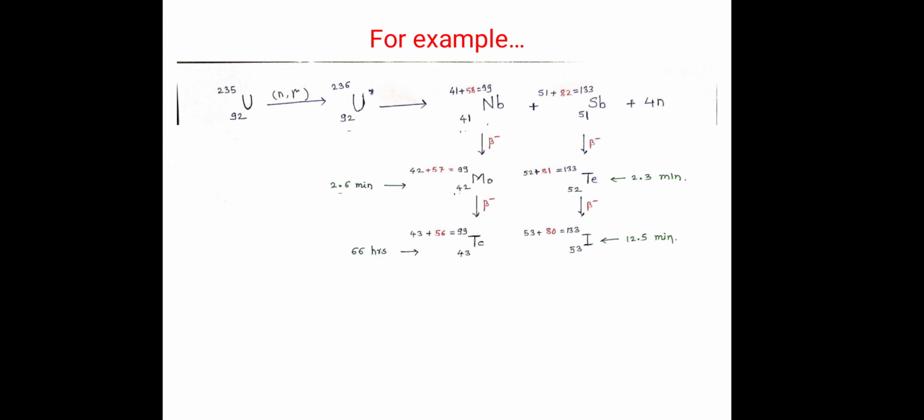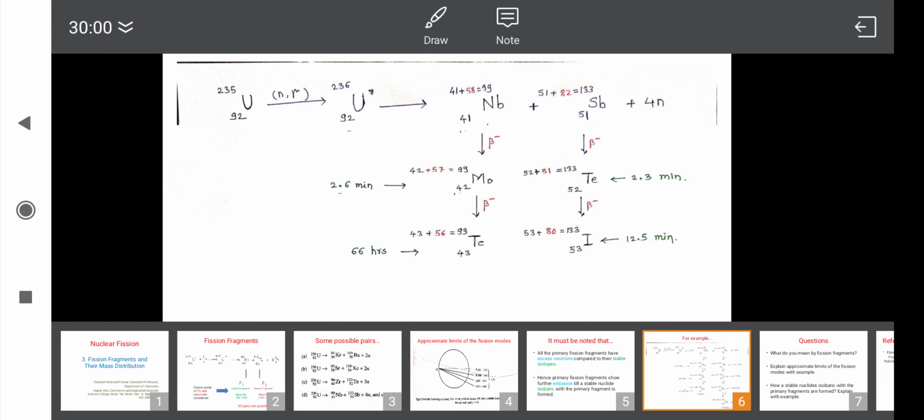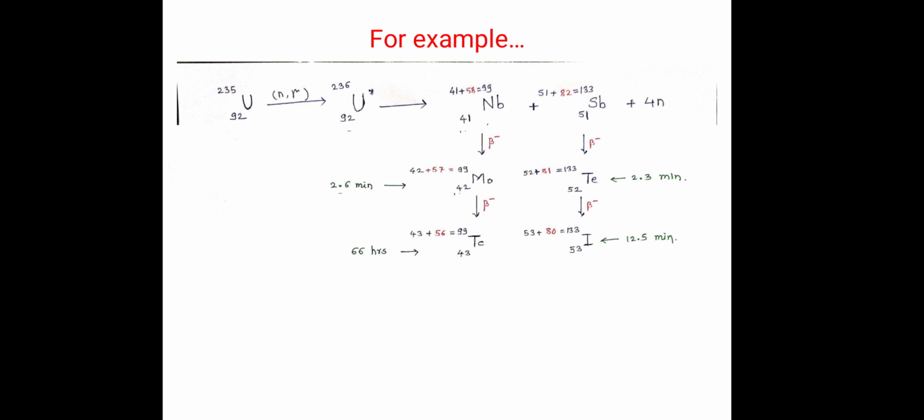Now again consider the number of neutrons. Here the number of neutrons is 56 while it was 57 in the case of molybdenum. So it is decreased: 58 to 57 to 56. In this case 82, 81 to 80.